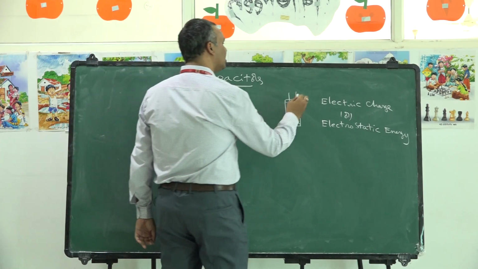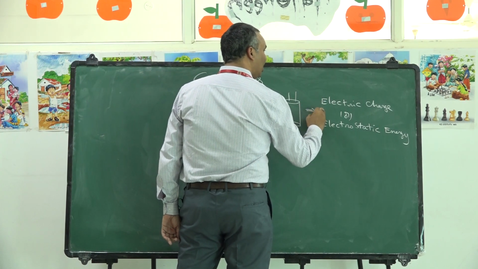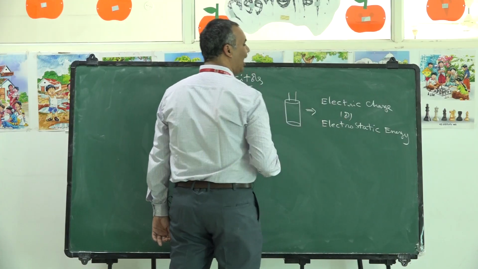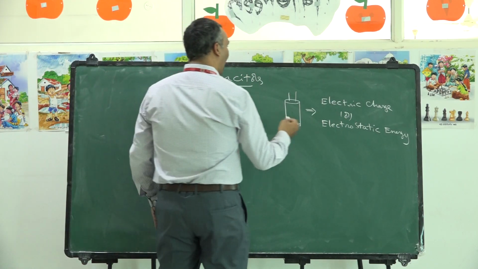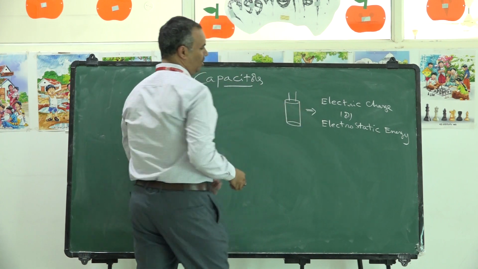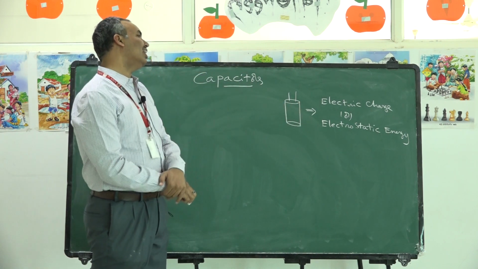So a capacitor is a device which is used to store electric charge or electrostatic energy. Similarly, as we are storing water in a water tank, we are storing electric charge here.